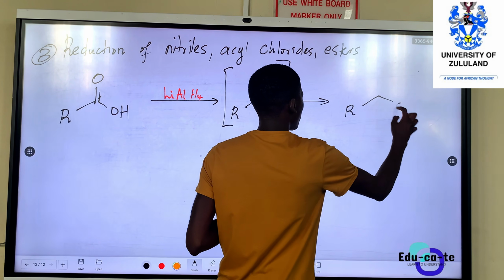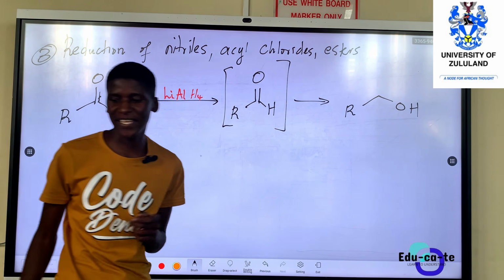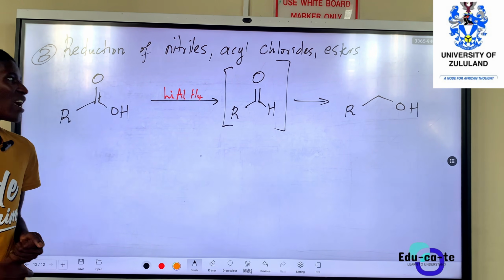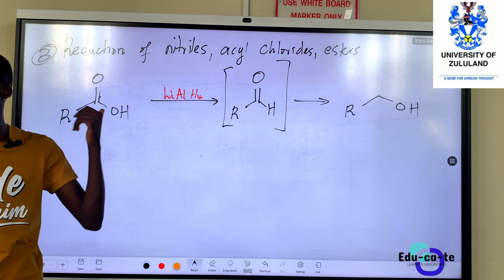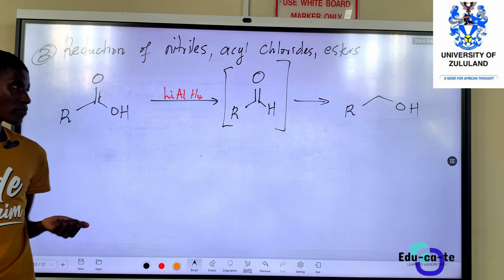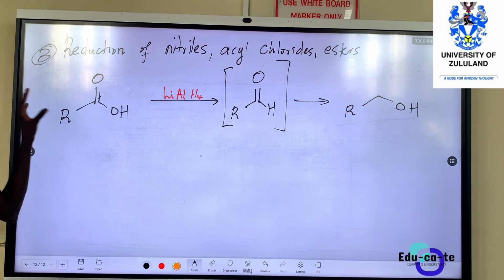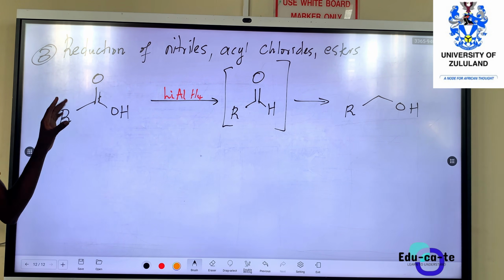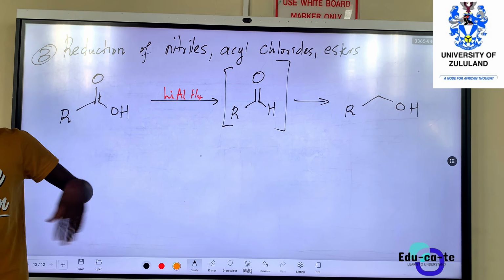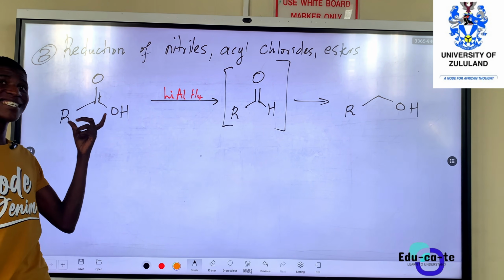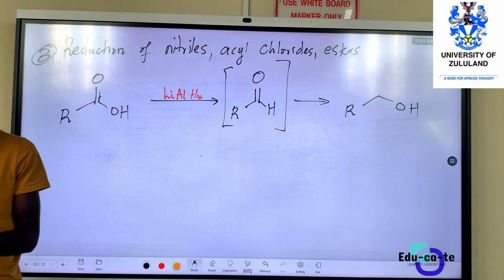We are actually doing the reverse of what we did at first. So basically, we cannot synthesize aldehydes from what? From carboxylic acids. If we ask why we cannot synthesize aldehydes from carboxylic acid, it's because, first of all, carboxylic acids are hard to reduce.